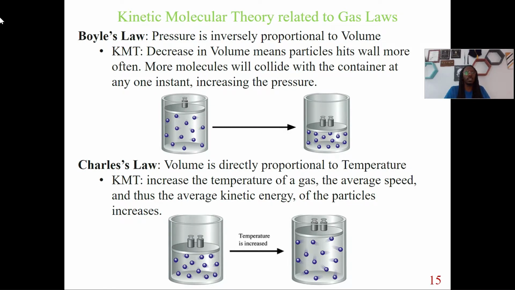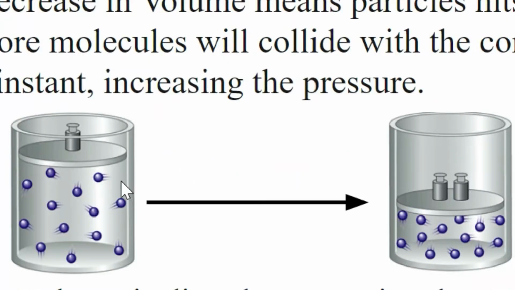So KMT is basically telling me that the decrease in volume means that particles hit the wall more often. More molecules will collide with the container at any one instant, increasing the pressure. So essentially, right, as we decrease our volume, we can see this here.